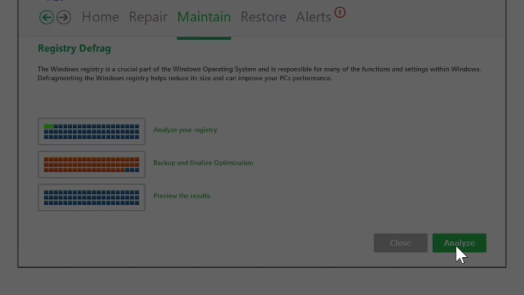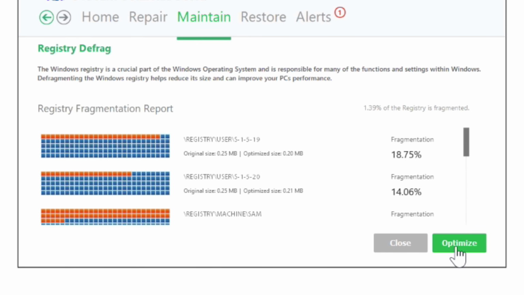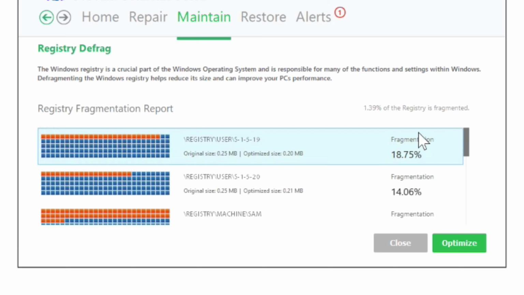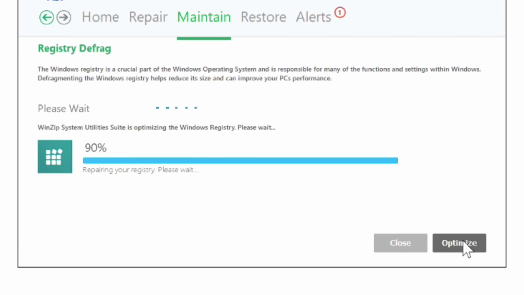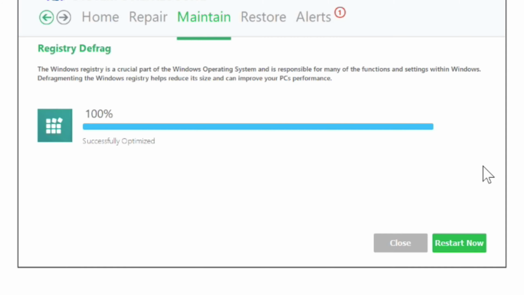I'll analyze. And I can see how much fragmentation I have in various parts of my registry. Only 1.39% overall, which isn't bad, but I'll go ahead and optimize it here. And when this is done, I'll need to restart my computer, so I'll be sure and save any work I have going in other programs first. In this case, I'll actually restart my computer later and have it take effect then.